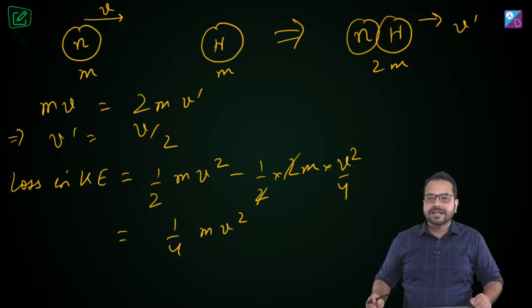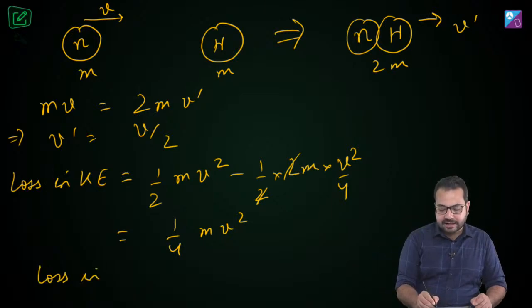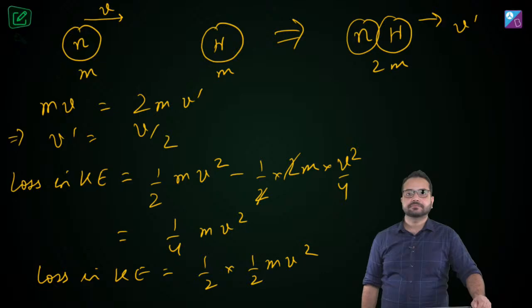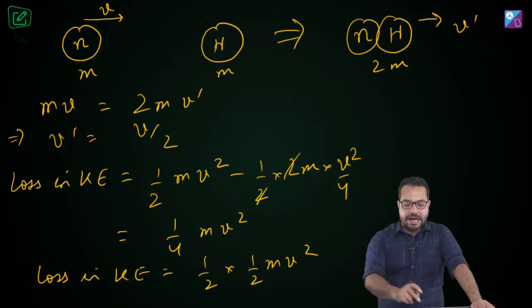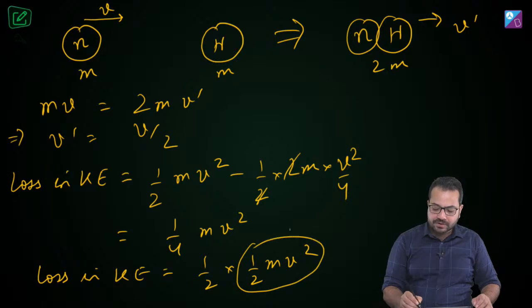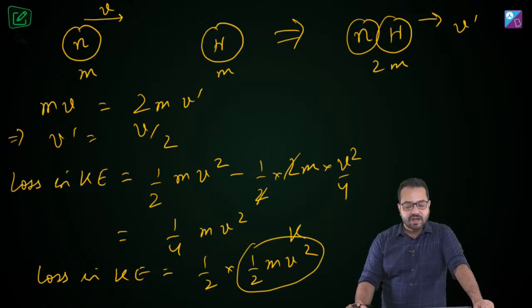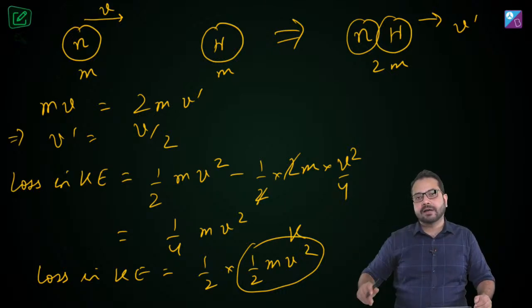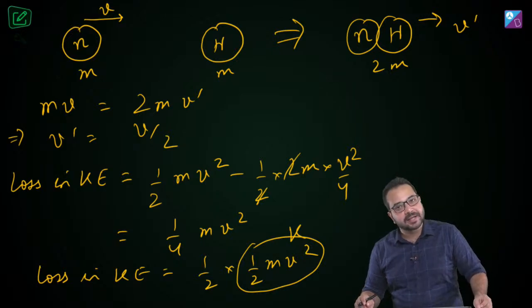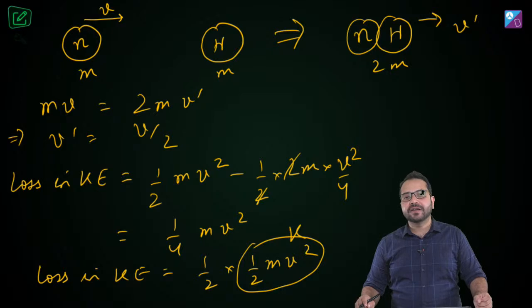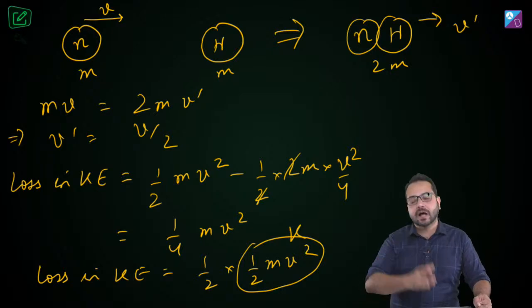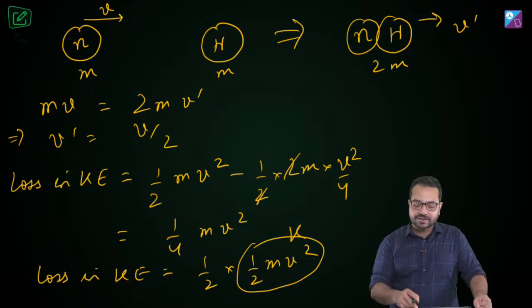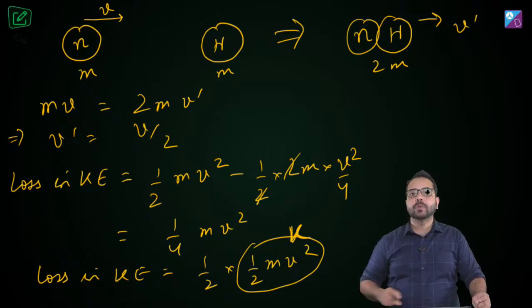So what does it tell me? It tells me that the loss in kinetic energy is equal to half of half mv square. And what was half mv square? It was the kinetic energy of the neutron, and the loss in kinetic energy is half of that value. So what we have figured out is that the loss in kinetic energy is half of the kinetic energy of the neutron. What we need to find out is the kinetic energy of the neutron, so that is 2 into the loss in kinetic energy.